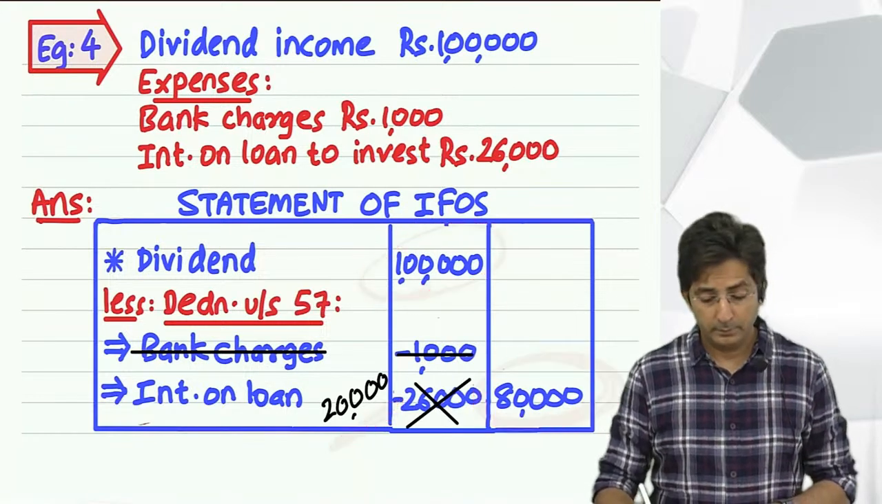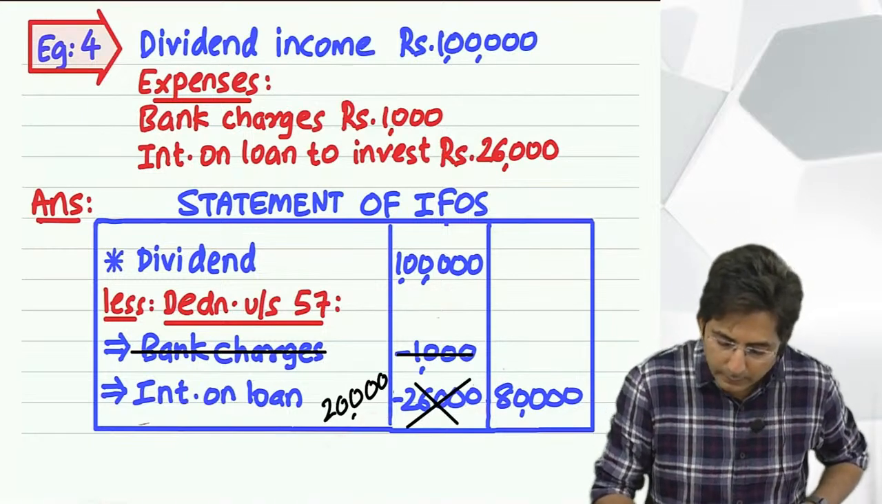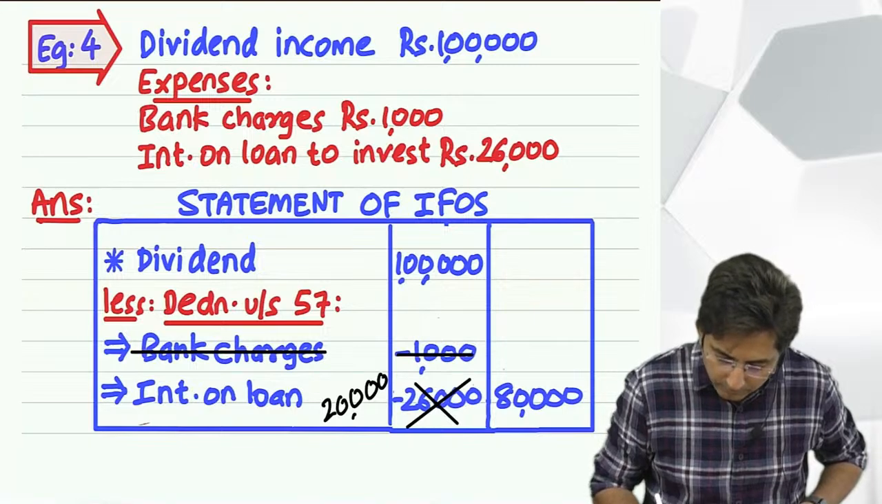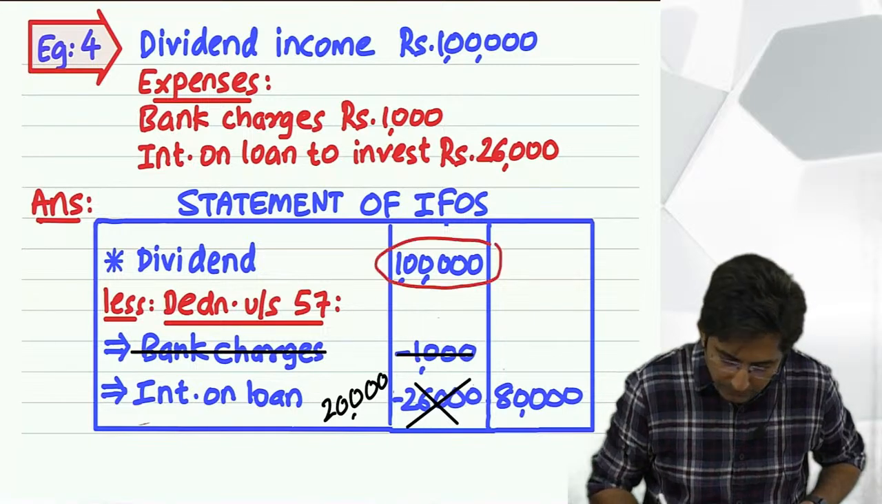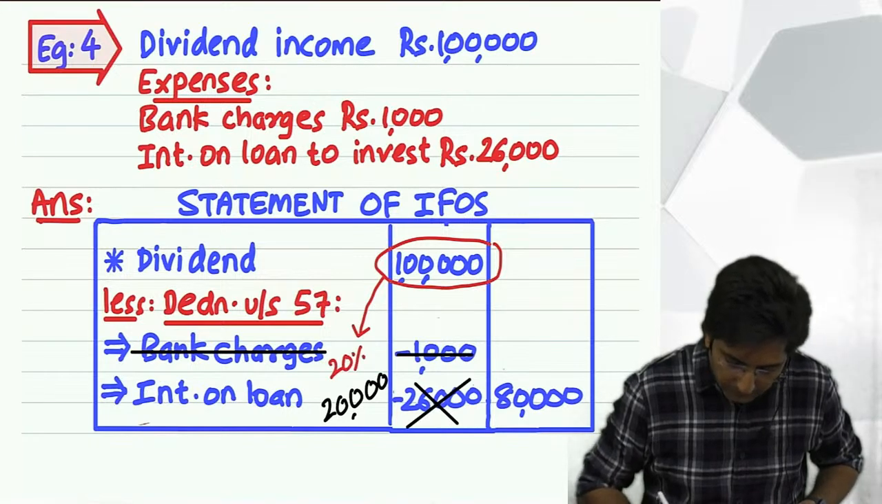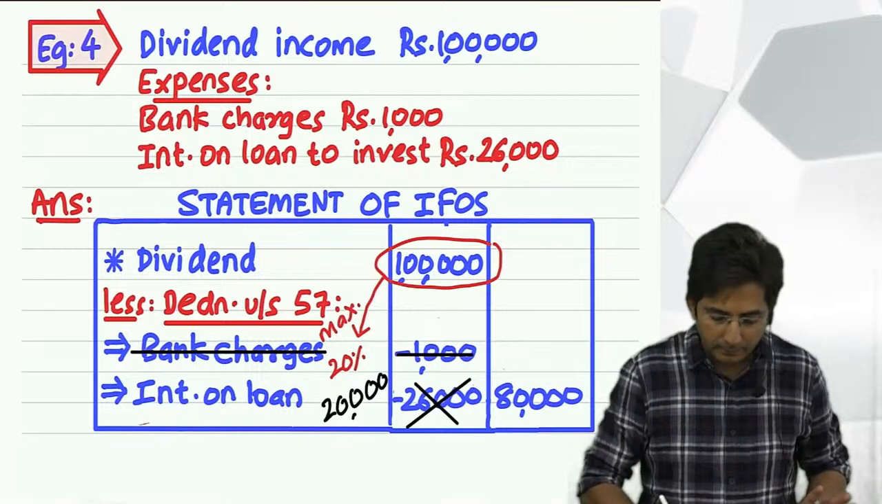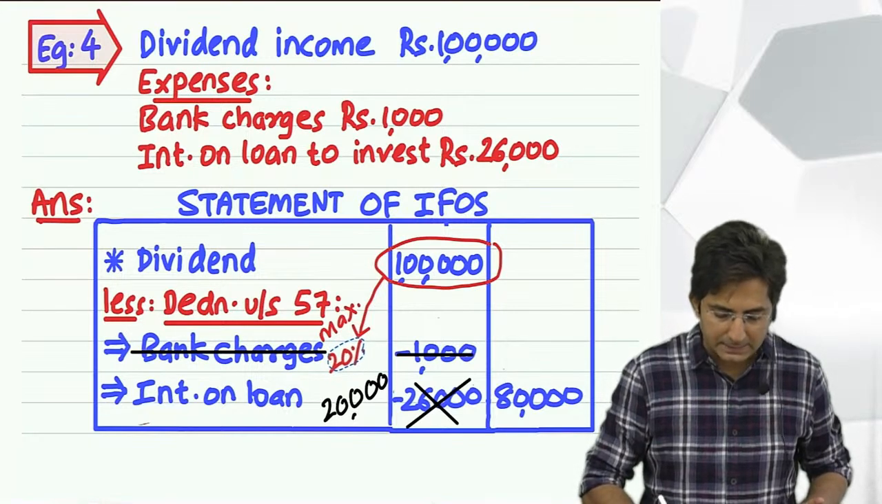Okay. Now why? Wait, first one more thing. How did I calculate this 20,000? Yes, 20% of dividend income, correct? And 20% is the maximum limit. Now tell me, maximum means what? Not more than that. What if the amount is less?